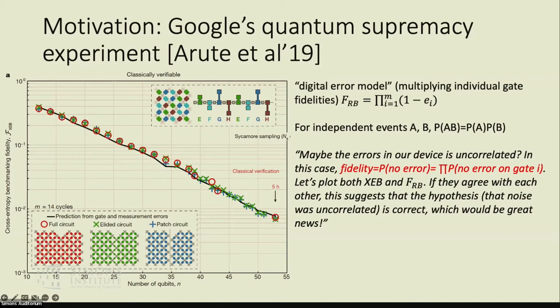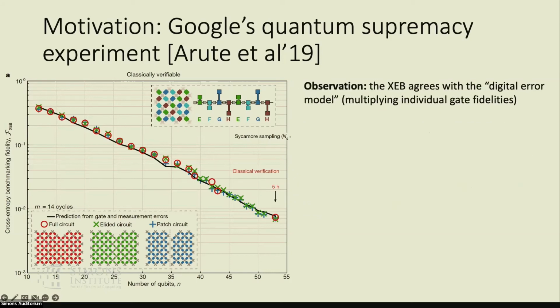So let's plot both things. The XEB is a proxy for fidelity, and then we can also plot this digital error model, this simple product equation. If they agree with each other, this suggests that the hypothesis that the noise in the device was uncorrelated is correct, which would be great news because this is good news for fault tolerance. Okay, so there are two things happening here.